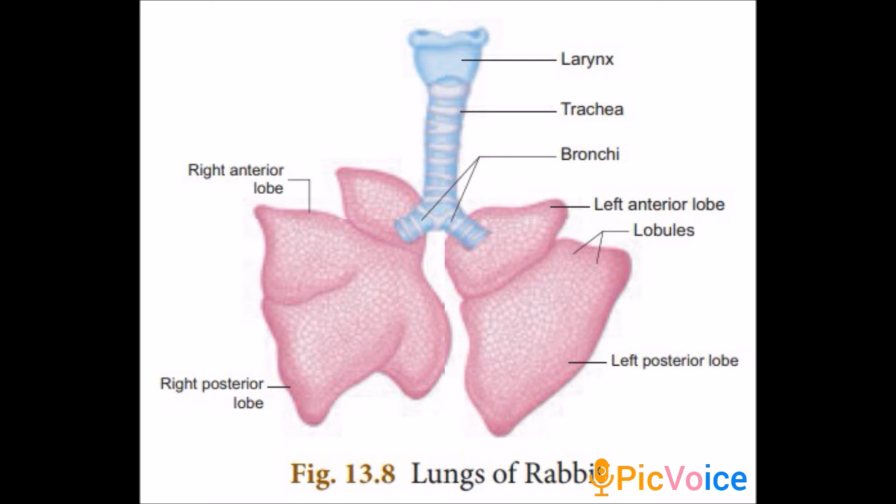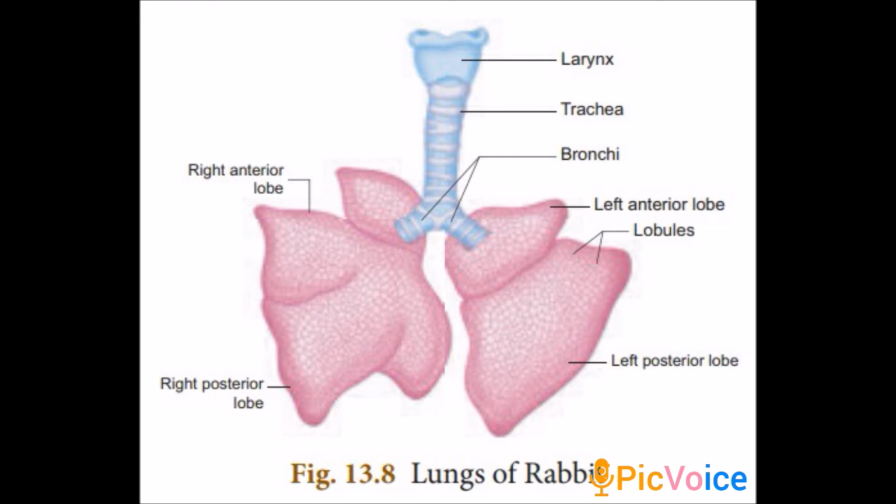Then the trachea is divided into 2 branches which are called bronchi, one entering into each lung and dividing into further branches called bronchioles that end in alveoli. So these are the structures of the lungs of rabbit.